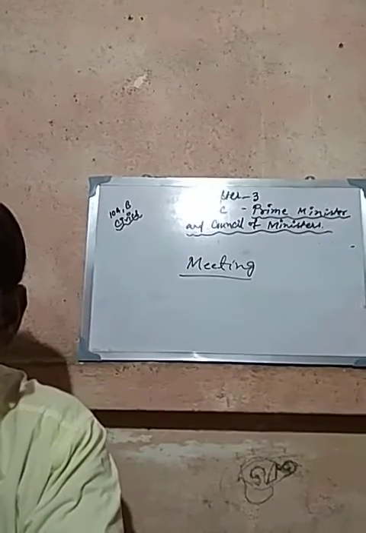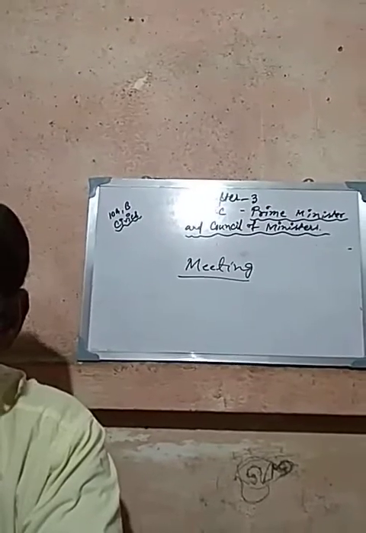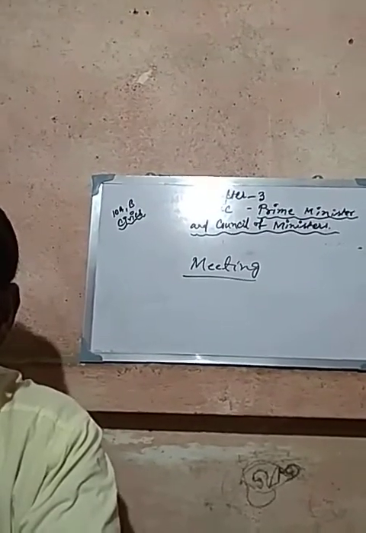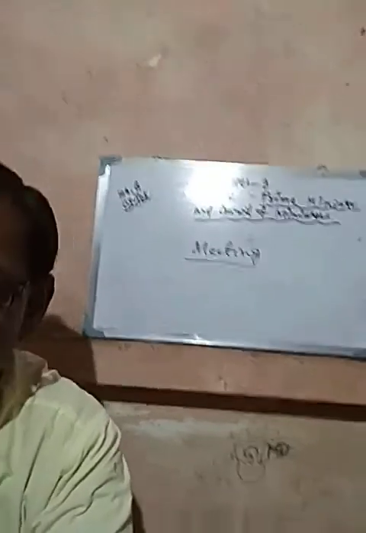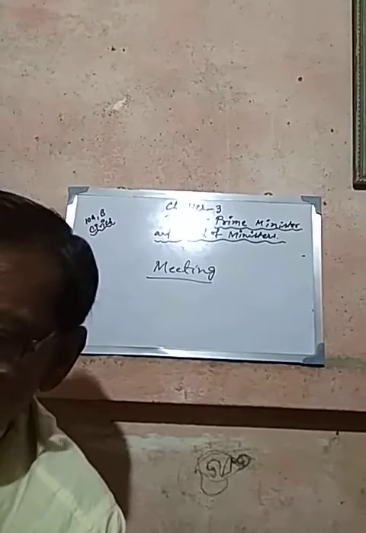and other dignitaries, meaning other responsible ministers. Suppose the cabinet called a meeting before taking any decision. In that case, all the ministers are supposed to be present there.